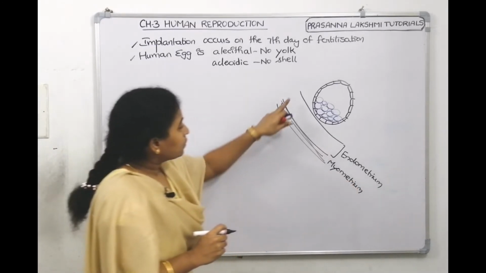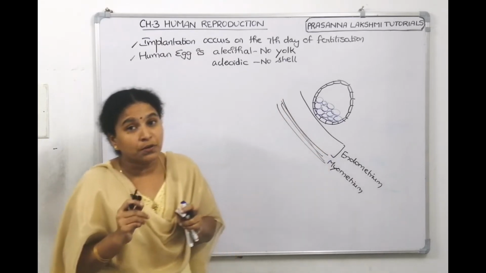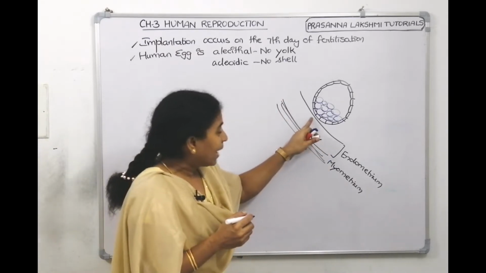Now what happens? This endometrium, which is a nutritive tissue, shows a local swelling at the point of implantation.